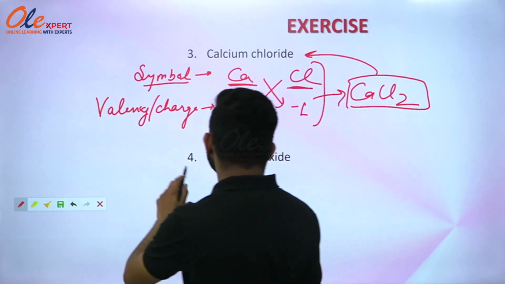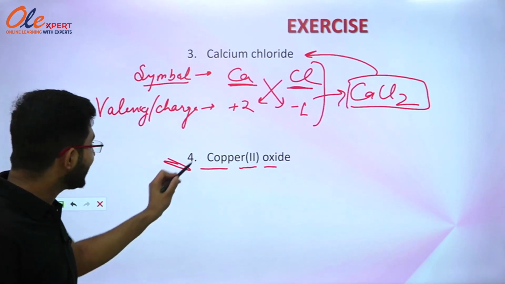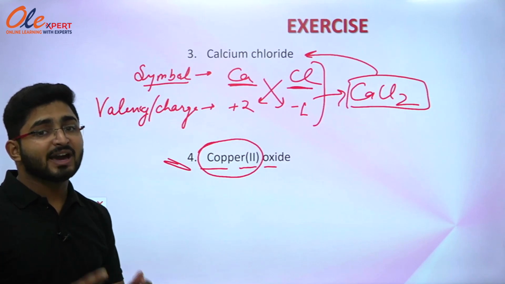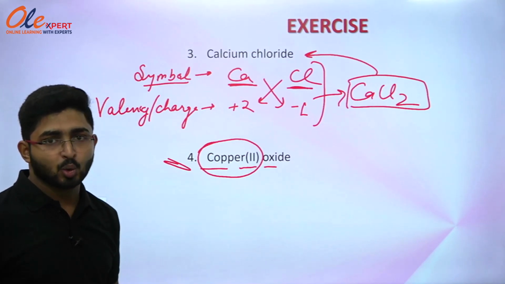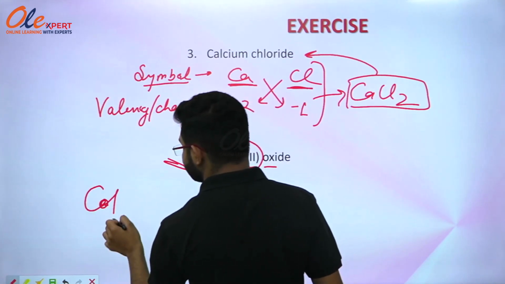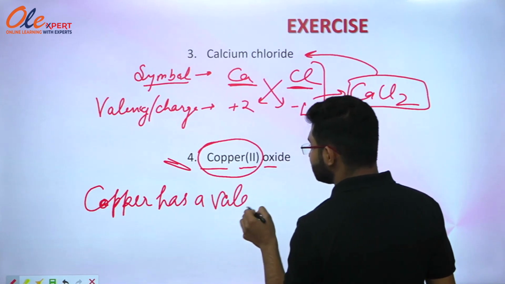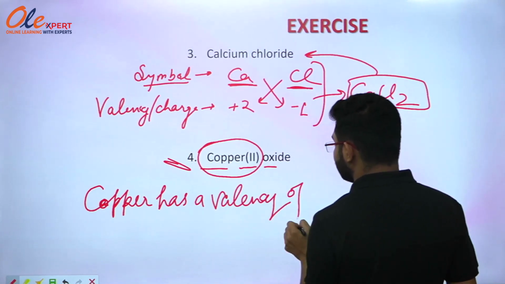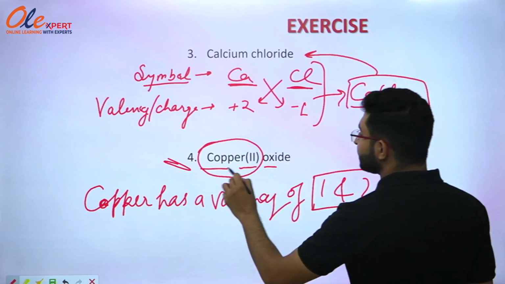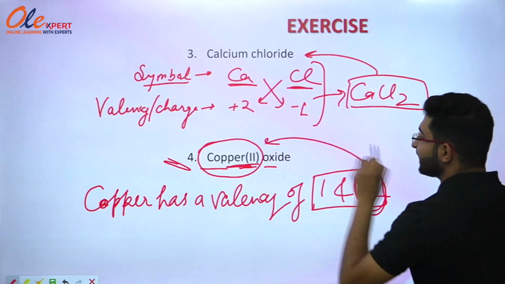Now we are moving with the next part, that is copper second oxide. Firstly, you have to understand why it is written copper second. Because copper has variable valency of 1 and 2, that is copper has a valency of 1 and 2. Okay, so that's why it is written copper second oxide. So you have to take the valency as 2 because it is written second here.